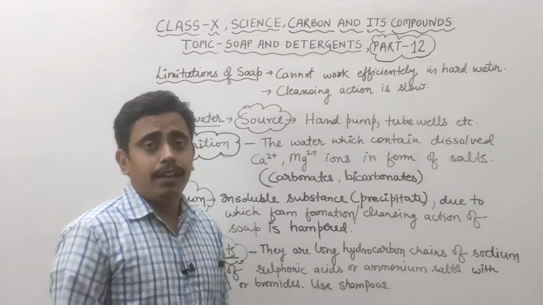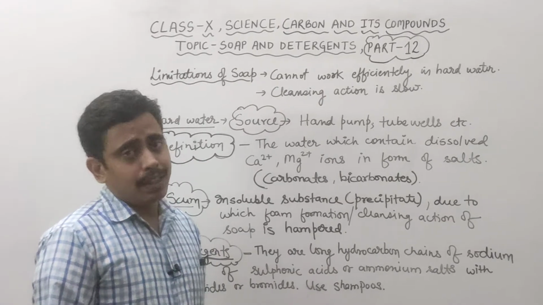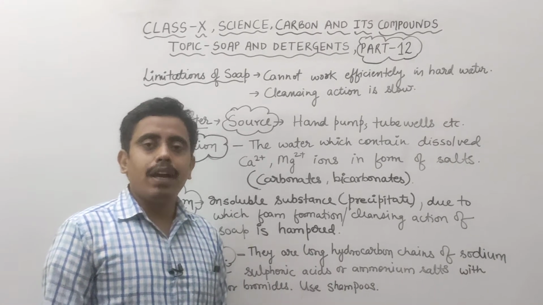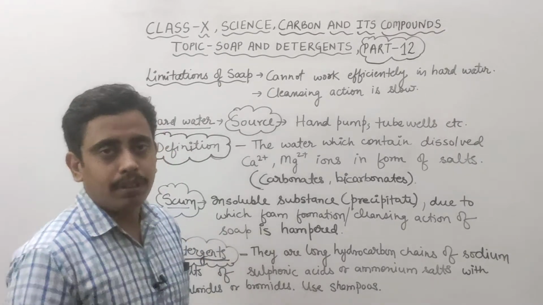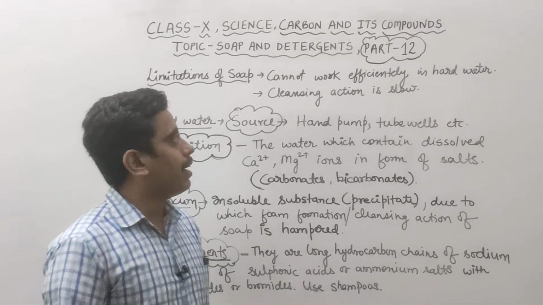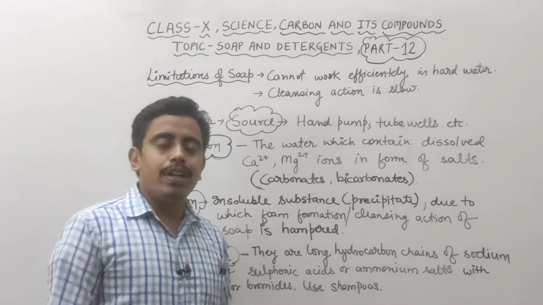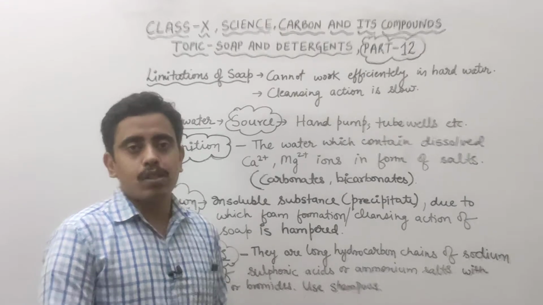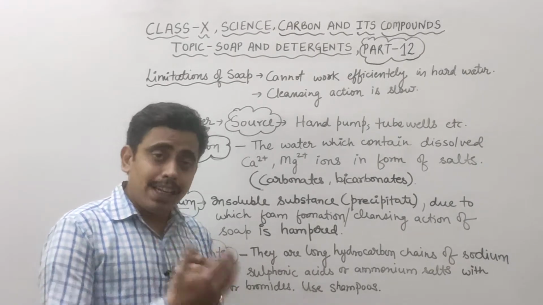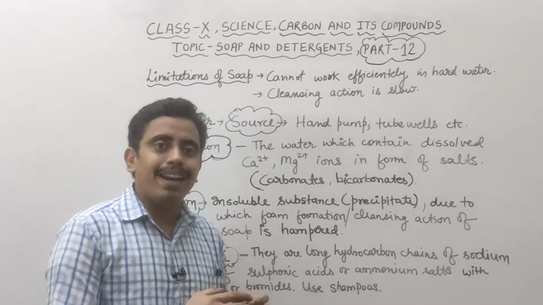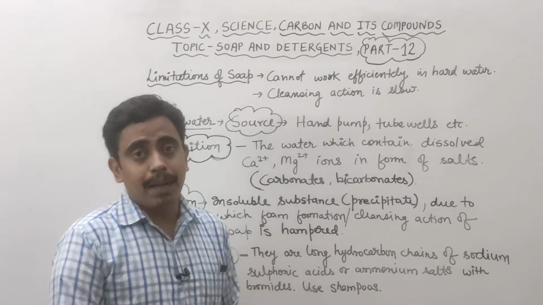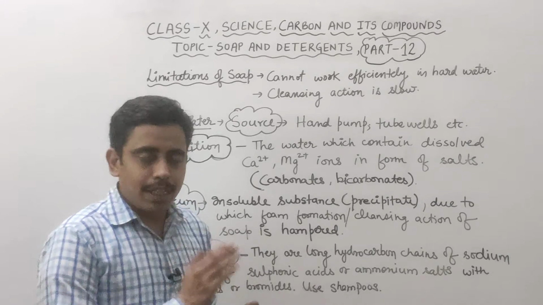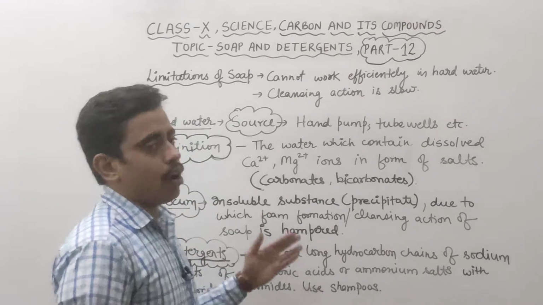Myself Vijay Singh, and in this session we will continue with the chapter Carbon and its Compounds, chapter number 4, class 10 science. We are heading towards the end of the chapter, and this is part 12, the end video of this chapter. In the previous video we discussed the chemical formula of soap, what soap basically is, and the cleansing action of soap, how soap is able to clean clothes properly by the formation of micelles. In this video we will see the limitations of soap.